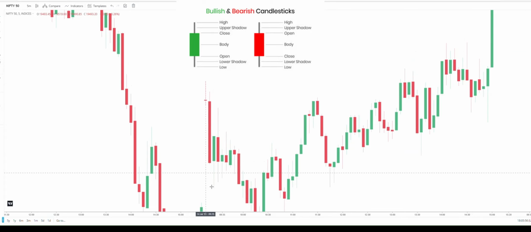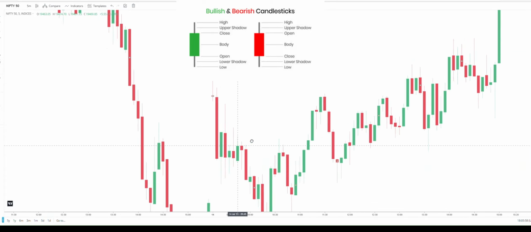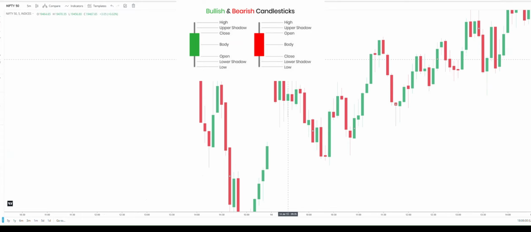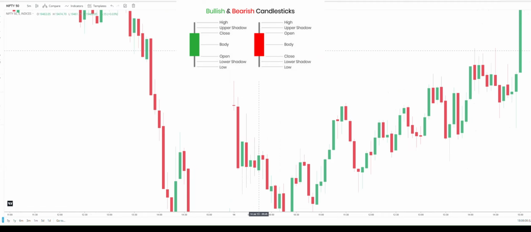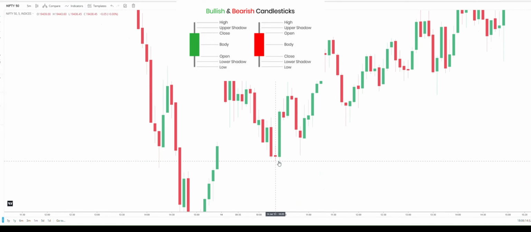Who is dominating here? Clearly, the sellers are very dominating. They are not allowing the market to go up. And also here you can see the sellers pushed very hard. The bulls tried to push the market up here, but they finally failed and the market halted.